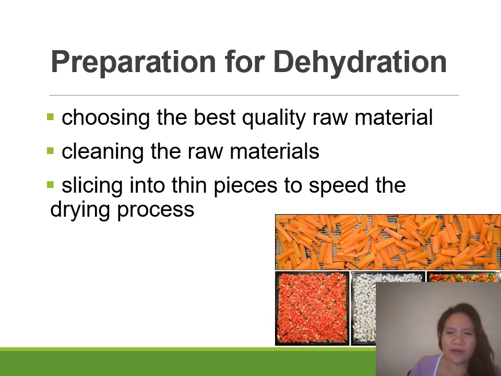You need to follow the specific dimensions of the fruits and vegetables you need to dry. This will speed up the drying process, because when you slice them, they have a higher surface area, which contributes to a faster drying process.